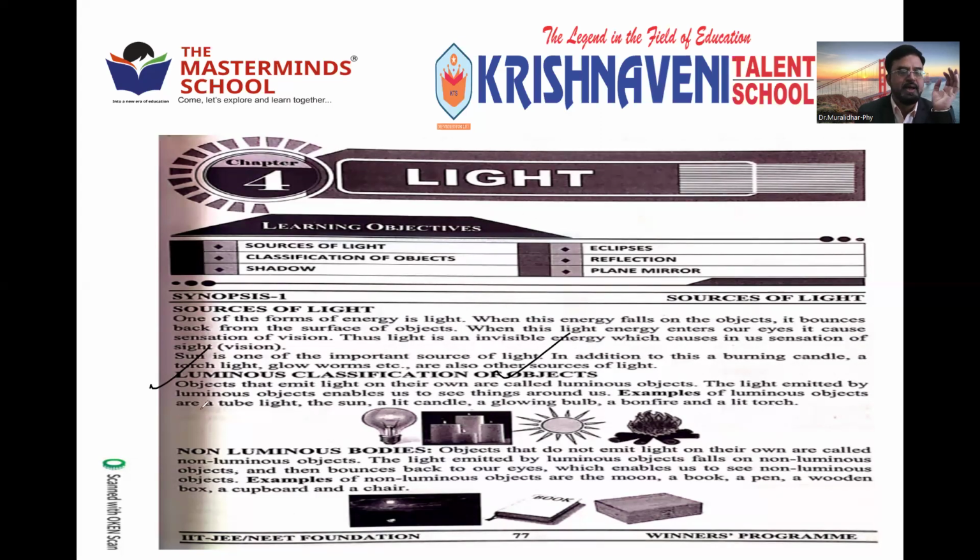The light emitted by the luminous objects enables us to see the things around us. The luminous objects are tube light, sun, candle, glowing bulb, bonfire, which we keep in the winter season, and lit torch.